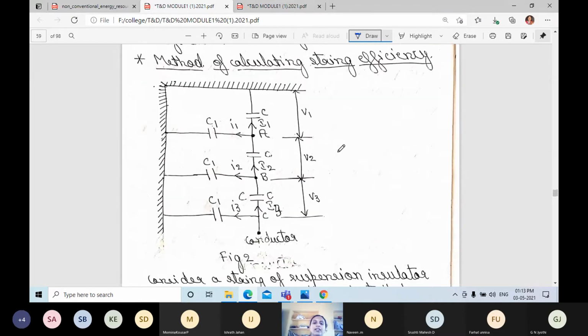This is the diagram of that. This is a tower, and here this is the self capacitance or mutual capacitance. Remember, C is the mutual or self capacitance. C1 is the shunt capacitance. Because of that only, the distribution will not be uniform.